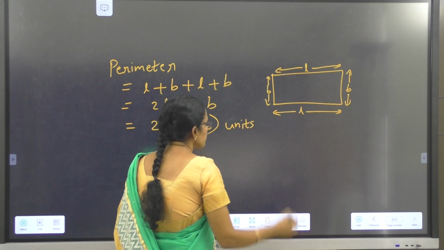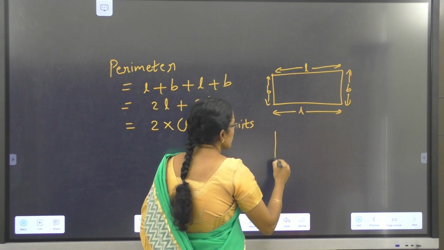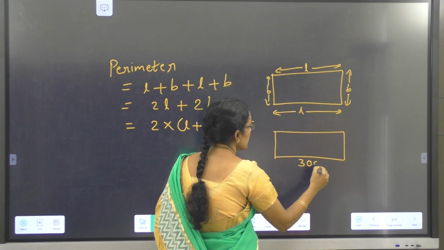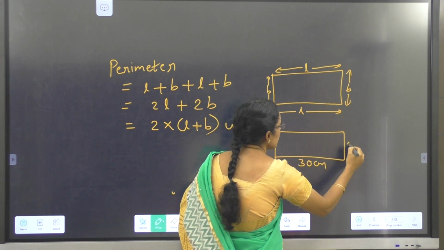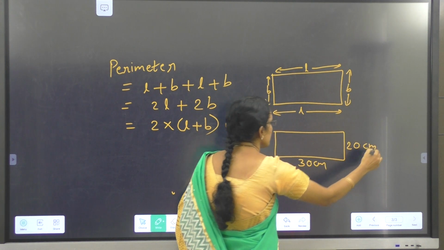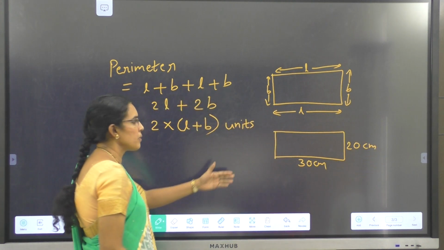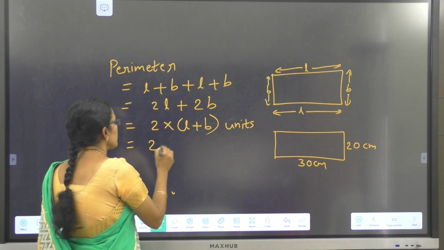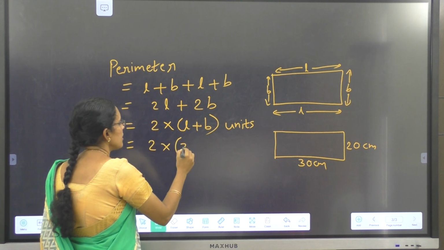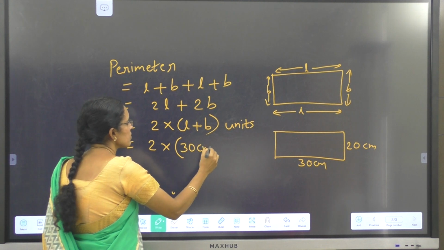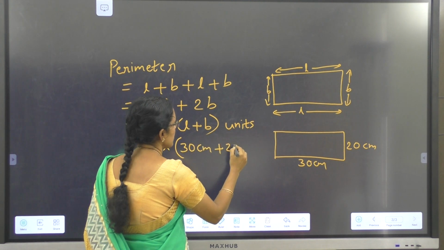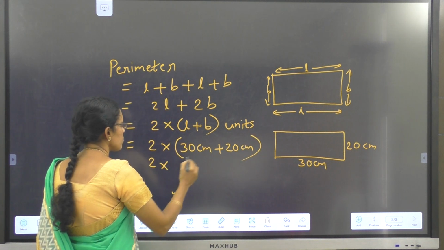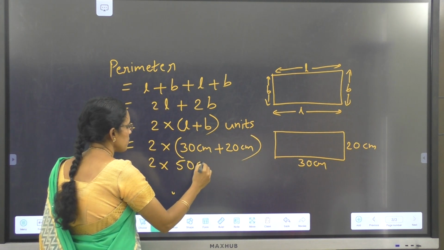For example, let's take a rectangle with length 30 centimeters and breadth 20 centimeters. We find the perimeter using this formula. Perimeter equals 2 into length 30 centimeters plus breadth 20 centimeters. That is 2 into 30 plus 20, which is 50 centimeters.